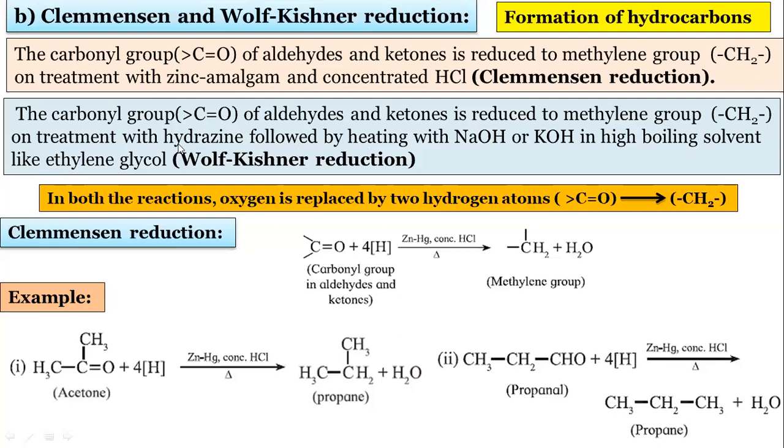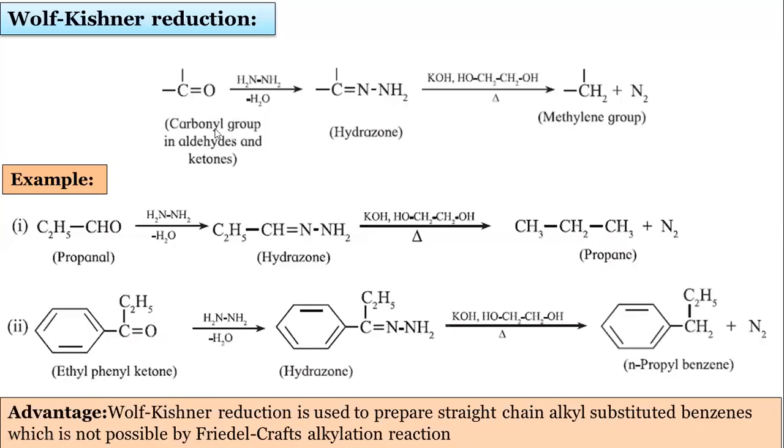Then we are discussing the Wolff-Kishner reduction. In case of Wolff-Kishner reduction, the same carbonyl group is converted into a CH2 group, but the reagents are different here. The reagents are hydrazine, we know this hydrazine is NH2 NH2, followed by hydrolysis with NaOH or KOH in presence of ethylene glycol. I will take one example of this Wolff-Kishner reduction.